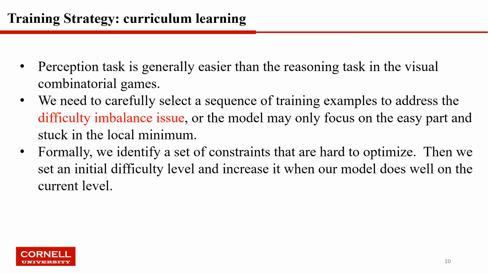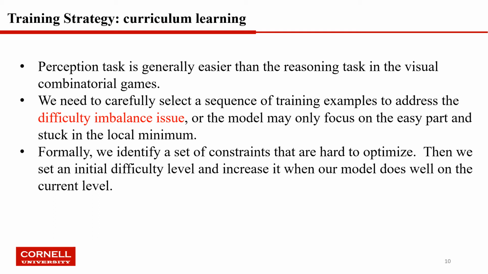Now we introduce the training strategy of CLR-DRNets, the curriculum learning. Perception tasks are generally easier than the reasoning task in visual combinatorial games. For example, you can easily train a model that can perfectly classify the digits 0 to 9. You can achieve like 99.9 accuracy on the test set. But it's really hard to train a model to solve the sudoku, even though I give you the clear sudoku input